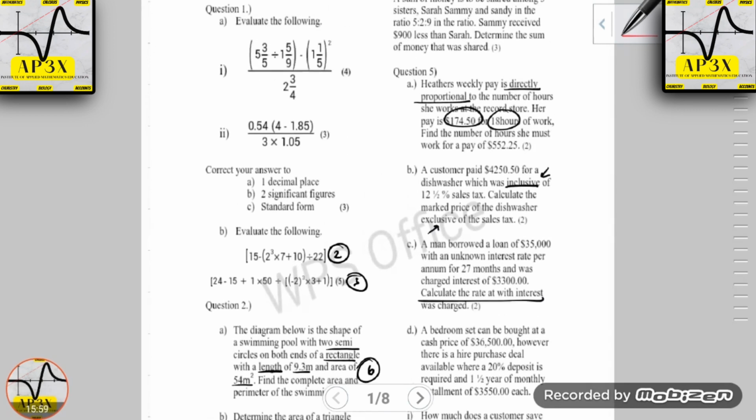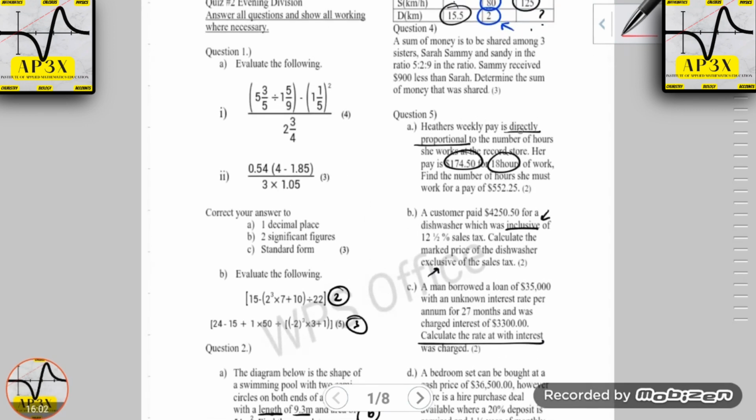Now, we're looking here at the topic of consumer arithmetic. And what I find in this topic is it's not the math that challenges most of you guys. It's really the English, the interpretation of the questions. A lot of students have expressed to me over the years and even this year that it's sometimes not so much that it's challenging to get the answer, but just that students don't usually like worded problems. But for exam purposes, of course, I have to keep bringing these questions back.